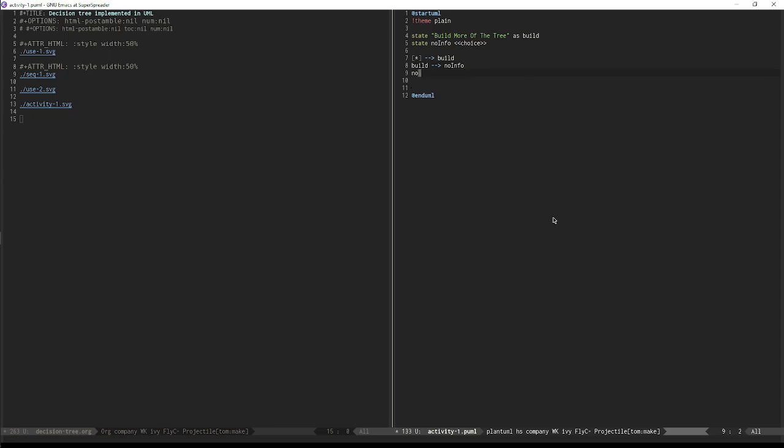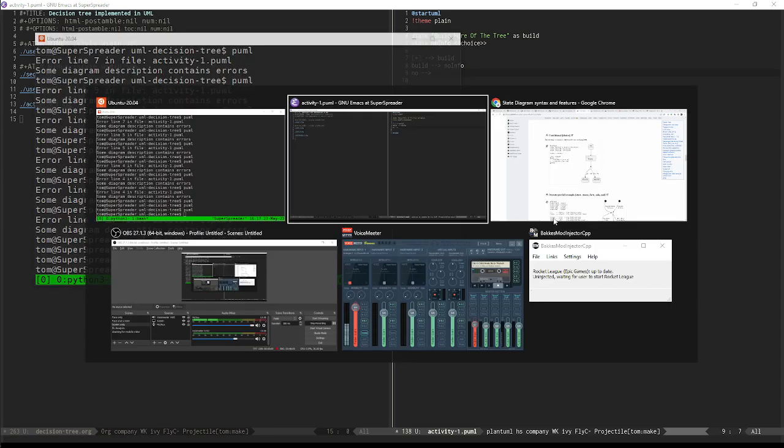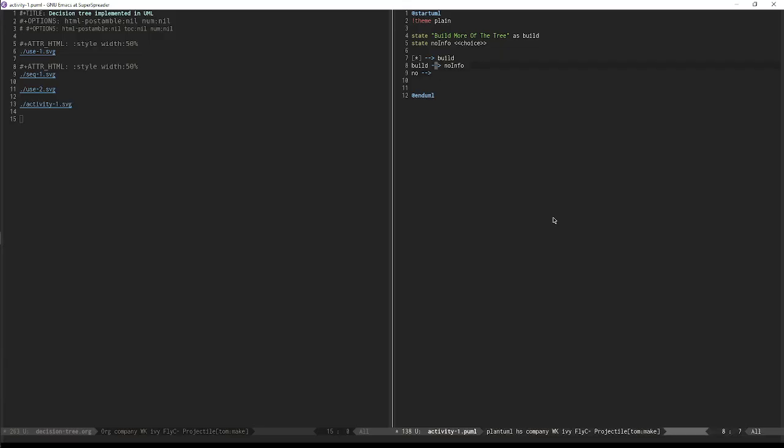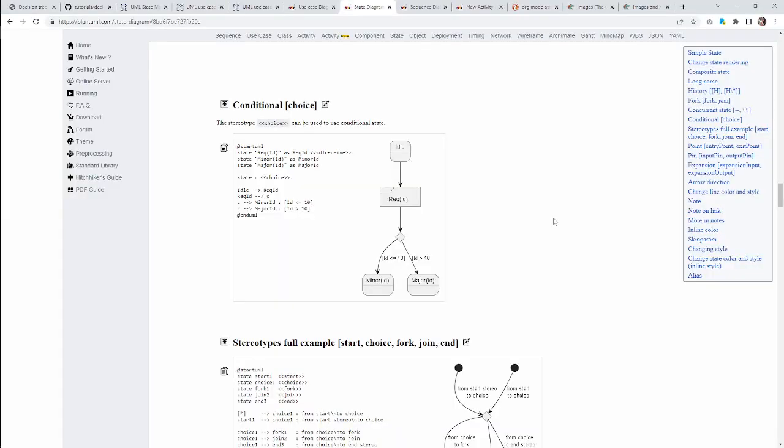So the way you do this is you can label these branches. From no info, we can go to the state return leaf. So I'll create state return leaf of the tree as leaf. So no can go to leaf, and that's going to happen. And then I can label it.